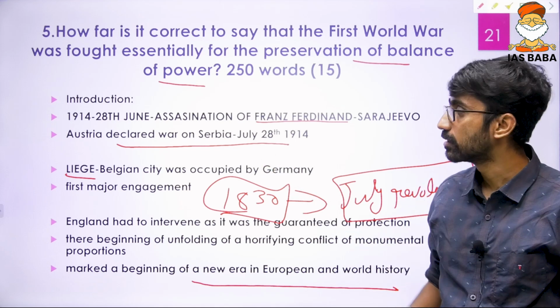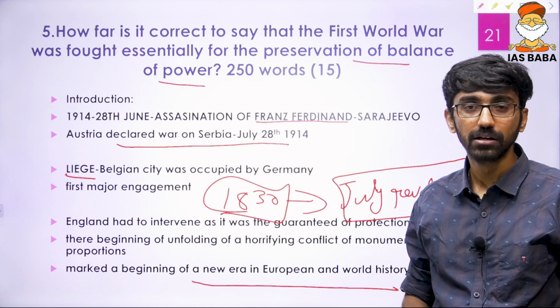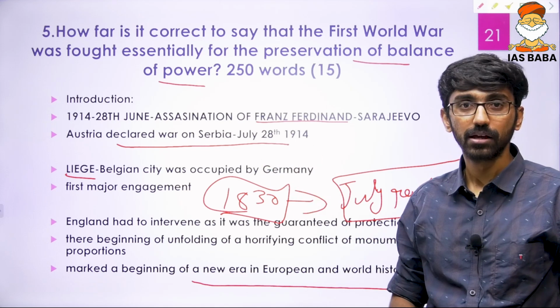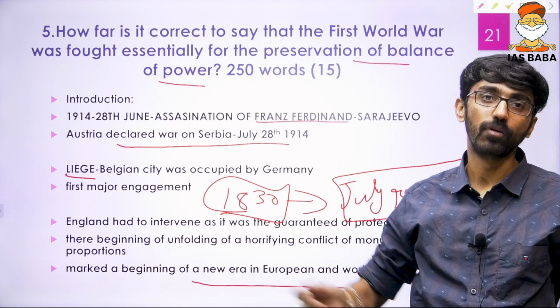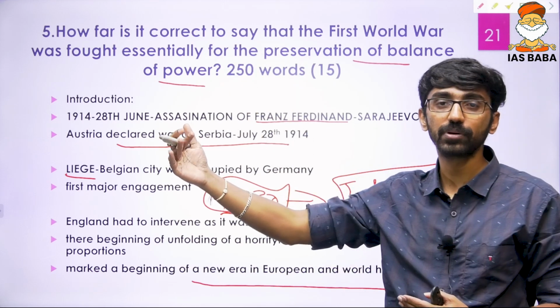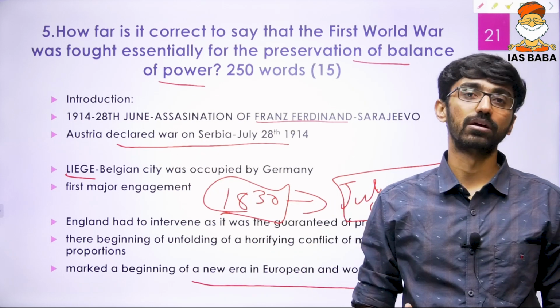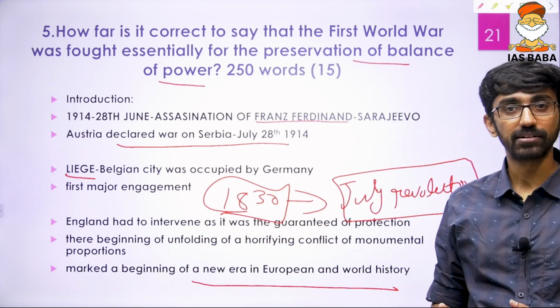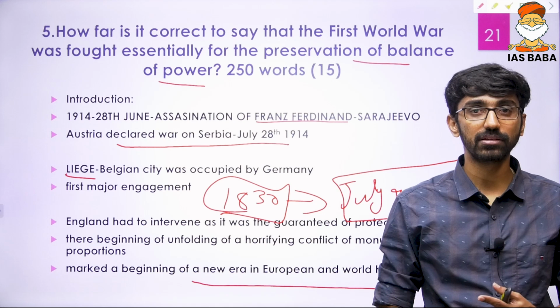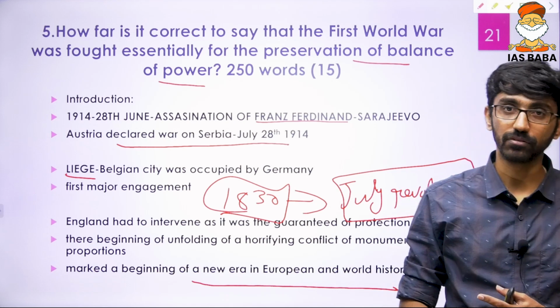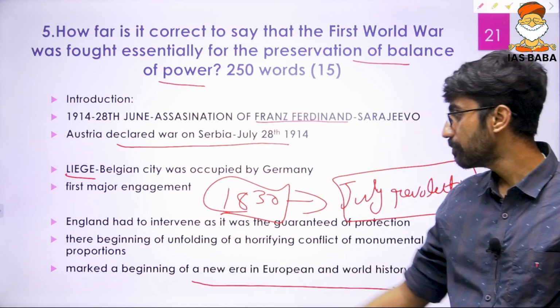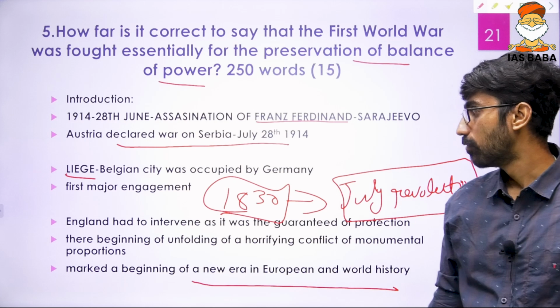So with some facts, like how the World War began, what were the issues at play, and how that war became a world war. Now we will come to the analysis aspect: whether it was related to the balance of power, or whether any other factors were at work, what were the major causes of this First World War. So it is marking the beginning of a new era in European and world history too.